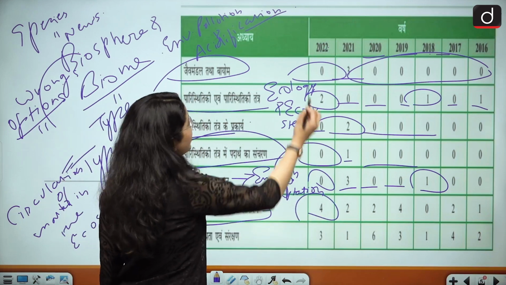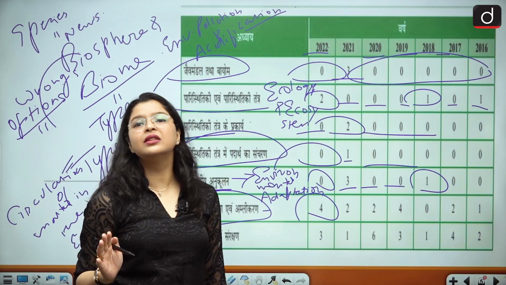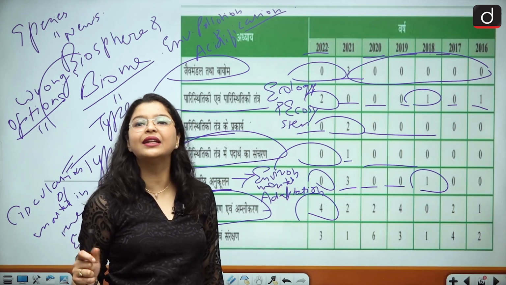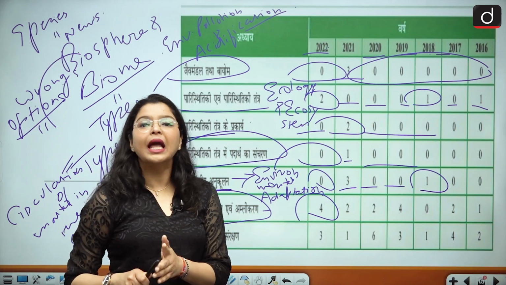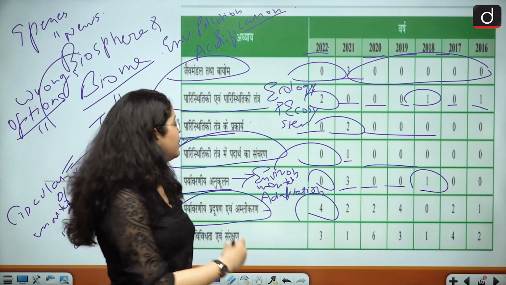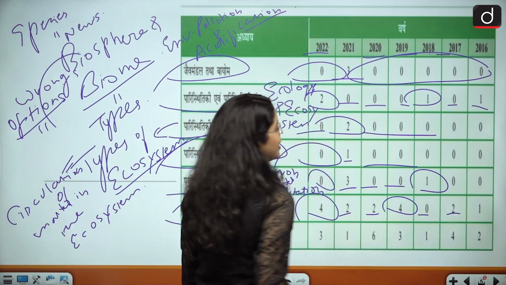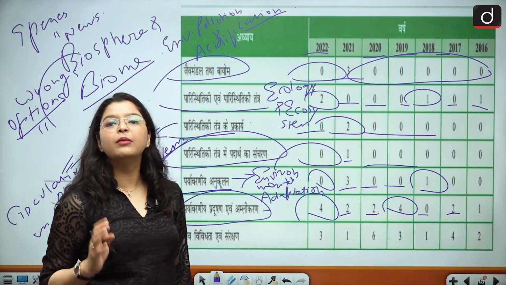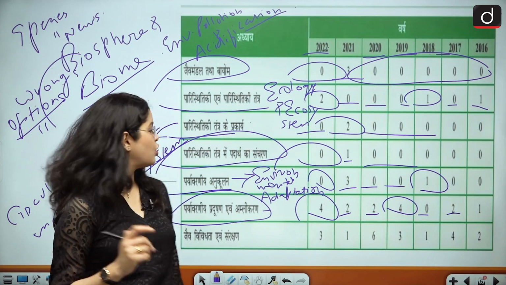So 4 questions were asked in the year 2022 and around 4 questions in 2023 also, which we saw in the previous slide, from the topic of pollution and climate change. Then there is acidification also, acid rain, okay, and then 2 questions, then again 4 questions, then 0 questions, 2 questions and 1 question. So if you see the trend, the minimum number of questions is 2 and a maximum of 4 questions can be asked from this topic.